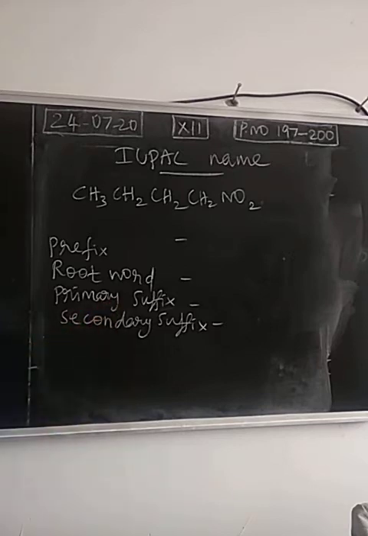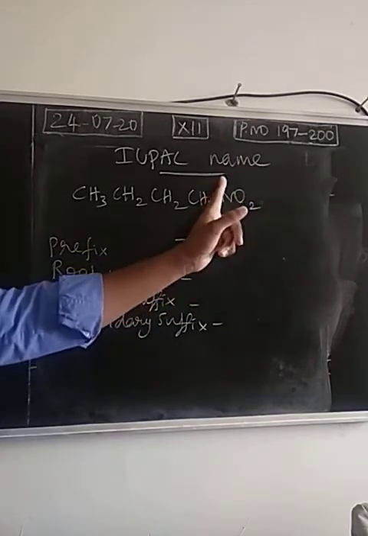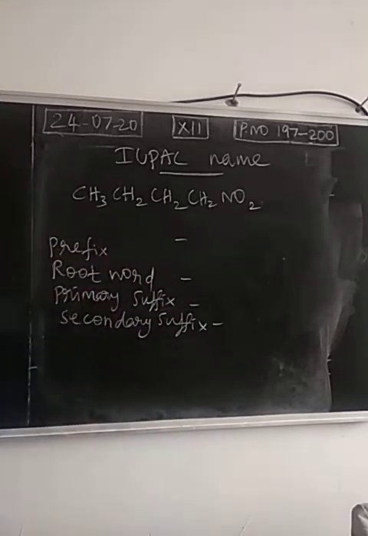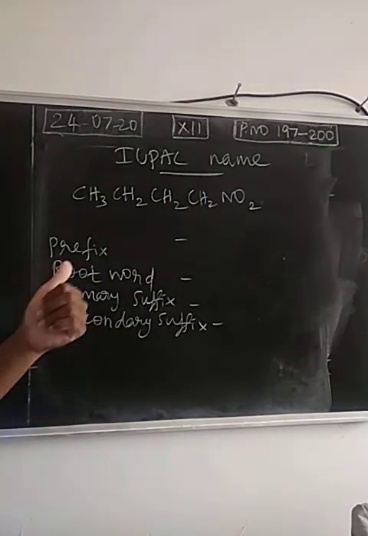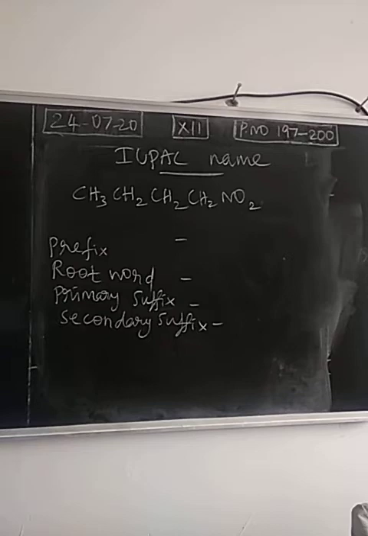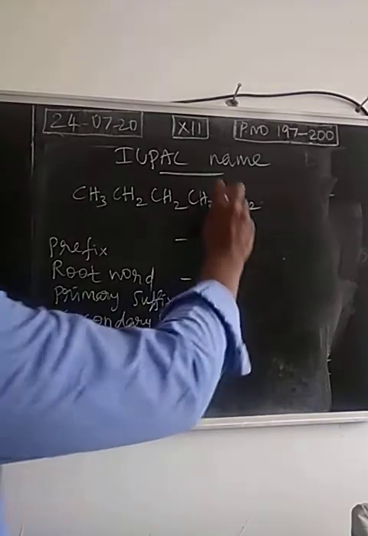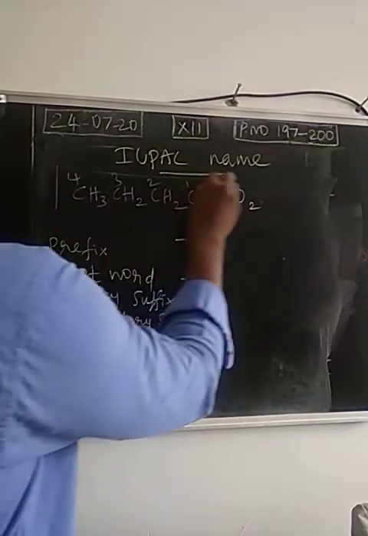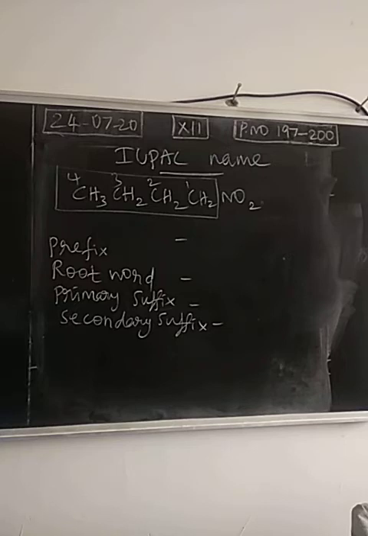Right? But here, this is an exception case. The name of the functional group nitro will be taken as prefix. So be careful while giving the IUPAC name. So the nitro group is considered as a substituent, and will be mentioned as a prefix here. So we may give the number. We have totally 4 carbon atoms in the chain. While giving the IUPAC name, first rule, we have to select the longest chain. Then we should give the number so that the head carbon gets the least number.